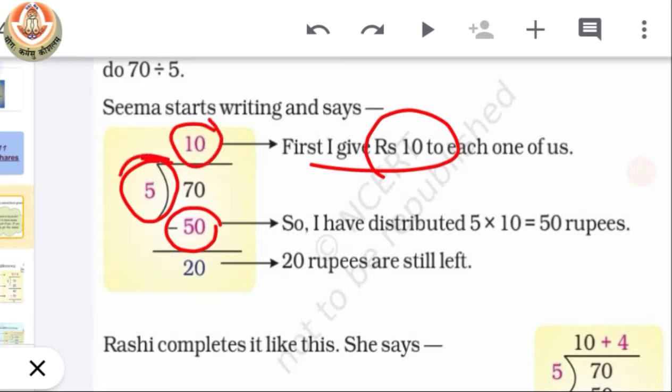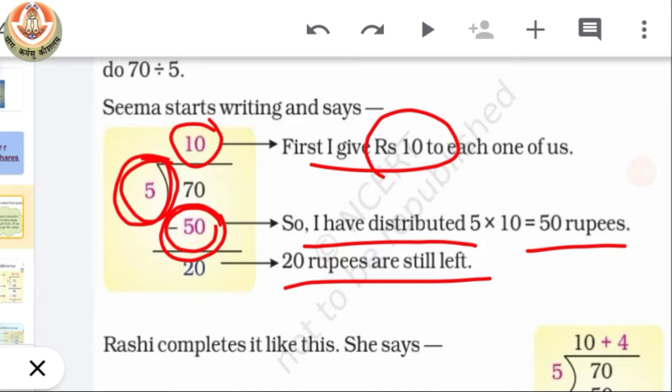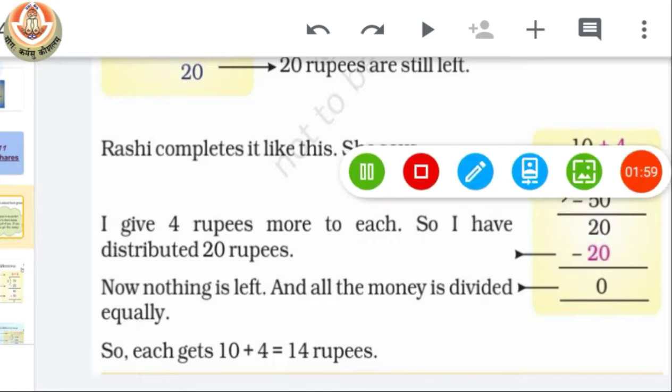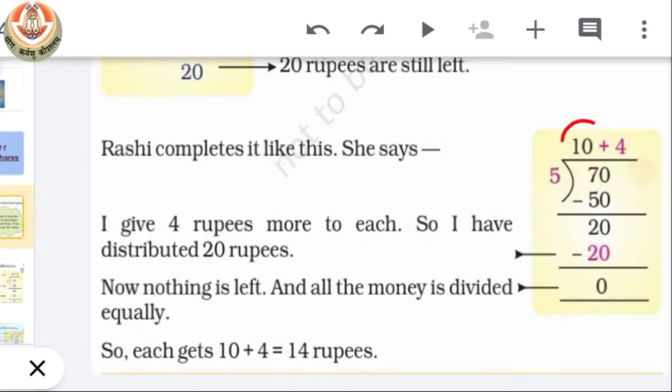That means 50 rupees are distributed. So I have distributed 5 into 10, that is rupees 50. Now 20 rupees are still left. If out of 70, 50 are distributed, that means 20 are still left. Then Rashi completed it like this. As Seema first distributed rupees 10 to each of them, Rashi completed this division by giving rupees 4 to all of them.